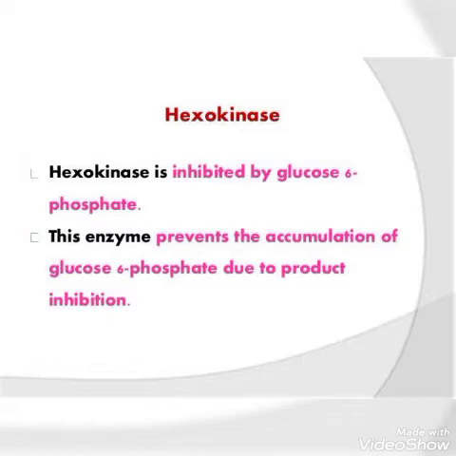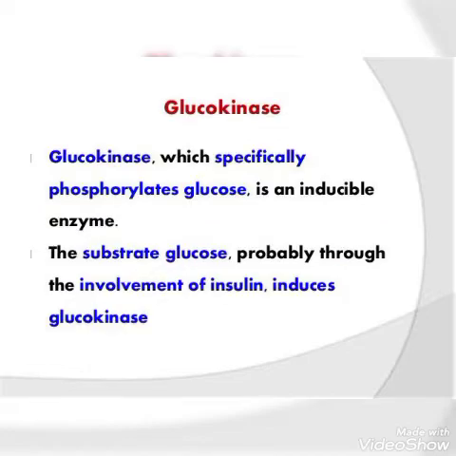The next regulatory enzyme is glucokinase, which specifically phosphorylates glucose, that is, it adds phosphate to glucose. It is an inducible enzyme. The substrate glucose, probably through the involvement of insulin, induces glucokinase.